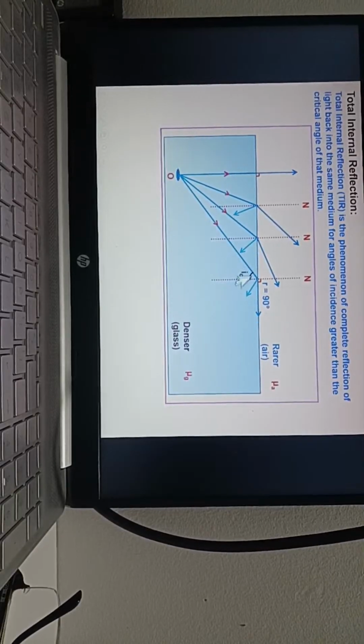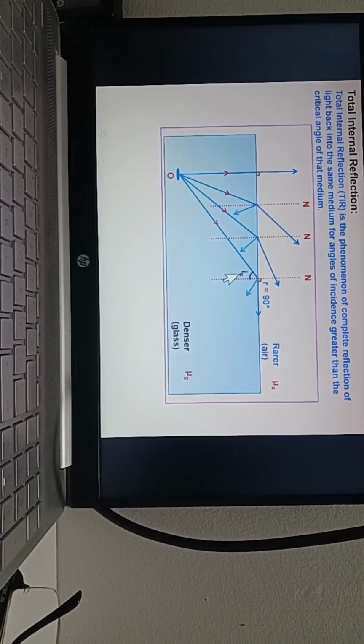No, no. Critical angle is the angle of incidence in the denser medium for which the refracted angle is 90 degrees.